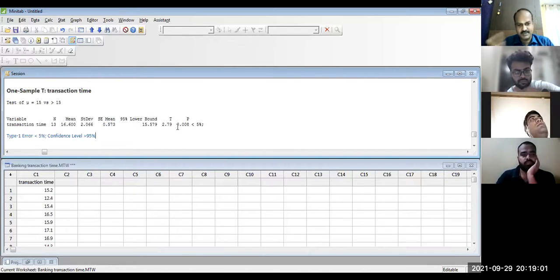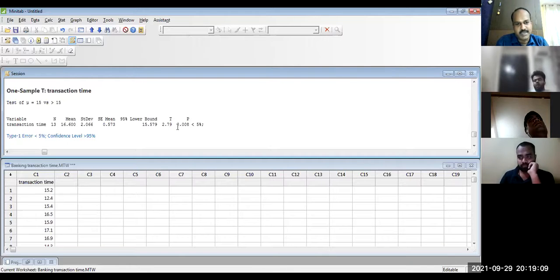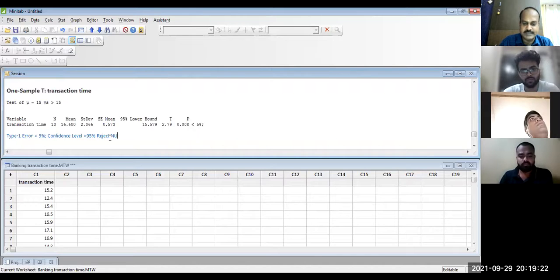I'll tell my boss, this is what is happening. I am 95% confident. And how are you able to gain the confidence? Because you ensured that your p-value is less than 0.05, right? So now I can reject the null. I am rejecting the null hypothesis with 95% confidence.